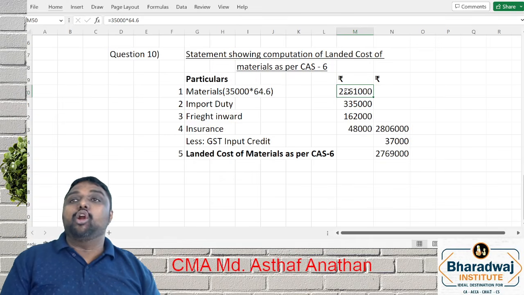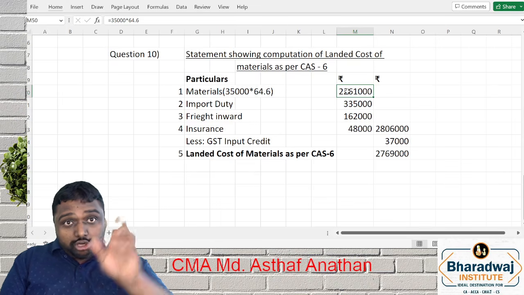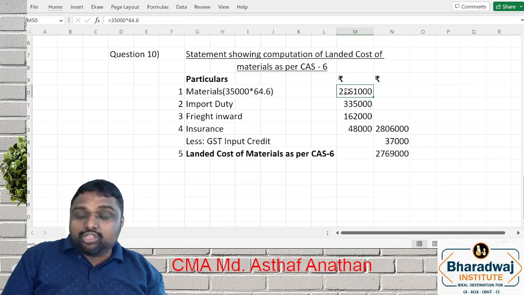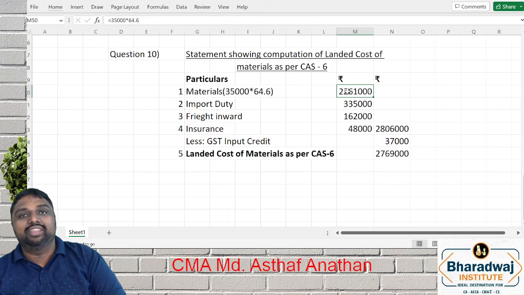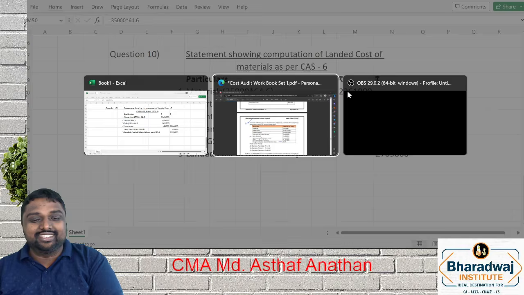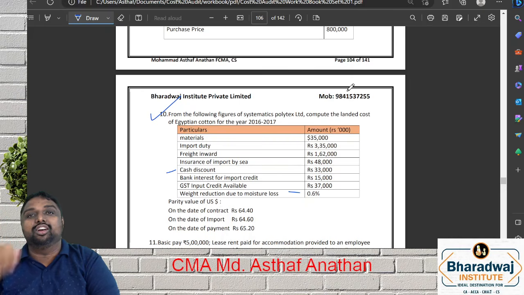Whereas abnormal loss is not a part of production. That amount, proportionately, you have to identify and exclude from the cost of production. That kind of question we will discuss in the next session. In this case, it is just a normal loss, so ignore it.